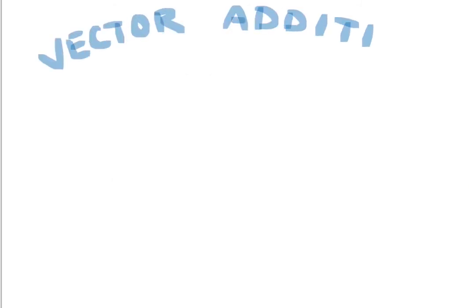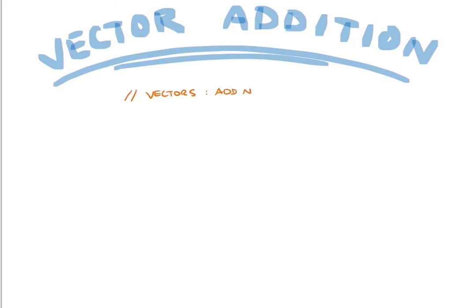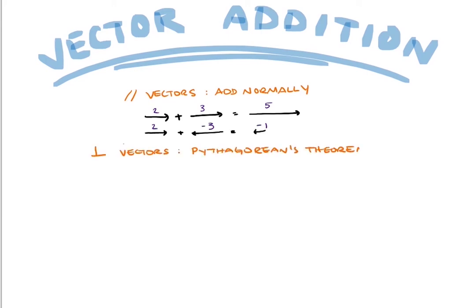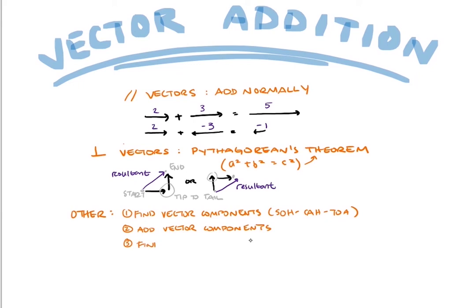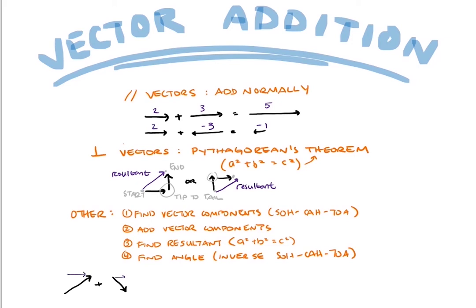Okay, so let's do a brief recap on vector addition. Parallel vectors can be added normally where opposite directions can be given a negative value. Perpendicular vectors, known as vector components, can be added using Pythagorean's theorem. Component vectors can be added in any order so long as they're aligned tip to tail. The resultant must always be drawn from the beginning of one vector to the end of the second. Finally, vectors at an angle other than 0 degrees and 90 degrees can be added in 4 steps. First, find their vector components using SOHCAHTOA.